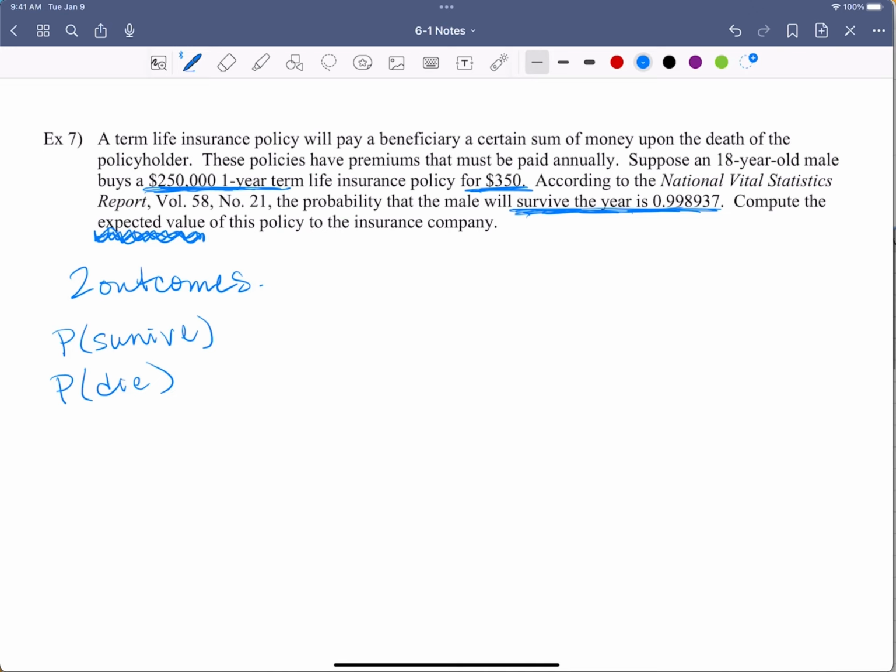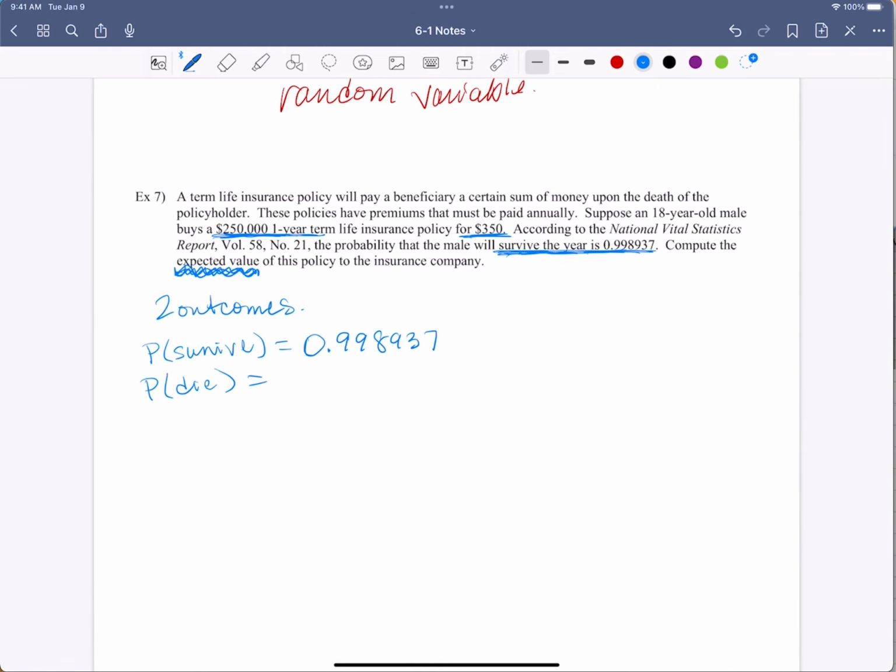So, what is the probability that this gentleman will make it? 0.998937. So real good, right? Real good is what we're looking at. So then how do I figure out the probability that he could die? That's the complement. Yes, because it's the other side. That will be the complement.